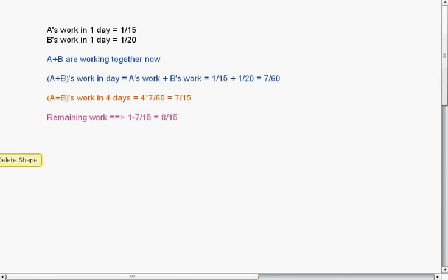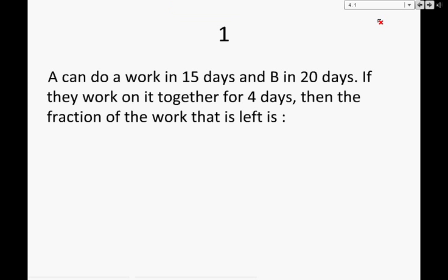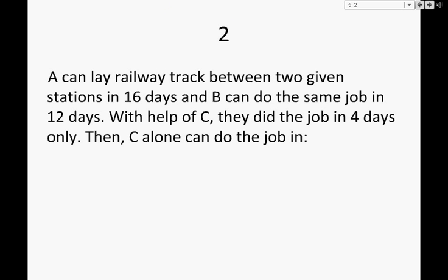Alright, so this is done. Now we'll move to question number 2. Question number 2 says, A can lay railway track between two given stations in 16 days and B can do the same job in 12 days. It is similar to question number 1. You can just remove this railway track to work. So A can finish whole work in 16 days, B can finish whole work in 12 days. With the help of C, they did the job in 4 days only. So we need to find out how many days C will take to finish the job.